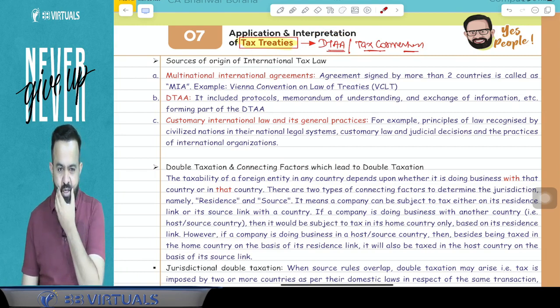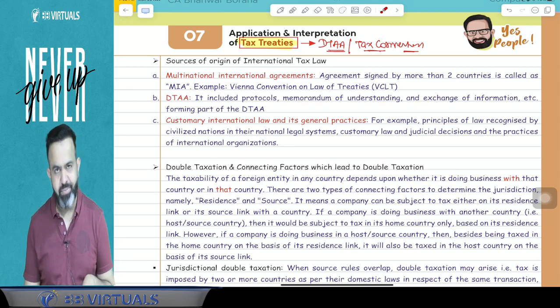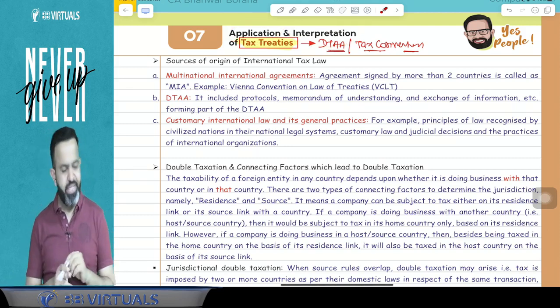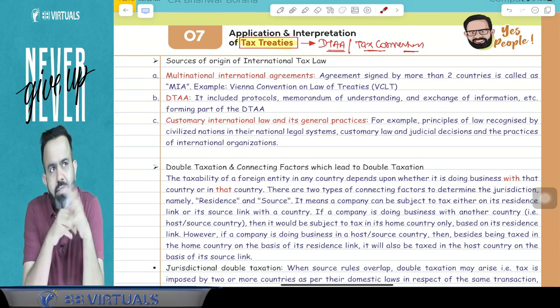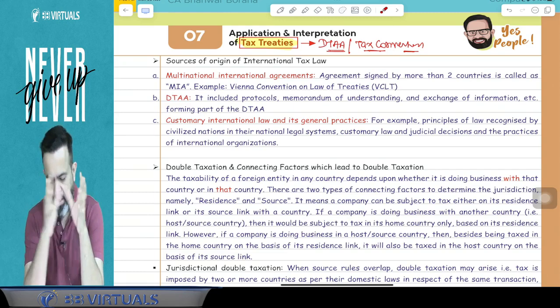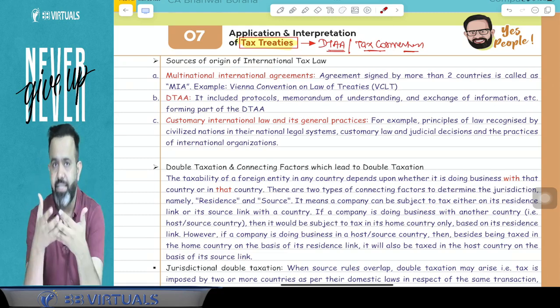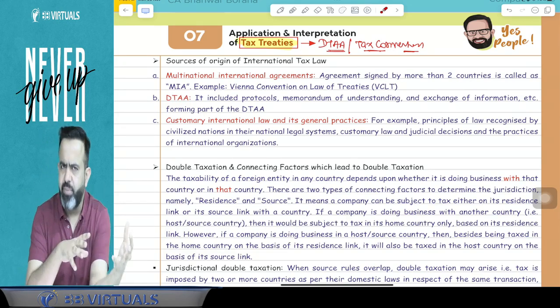Now guys, we will start with the tax treaty, that is DTAA or tax convention, application and interpretation. Application and interpretation means, suppose for an example, there is an India-Mauritius treaty, and if there is any dispute in that treaty, then how to interpret that treaty. So this topic is all about the tax treaty, application and interpretation.